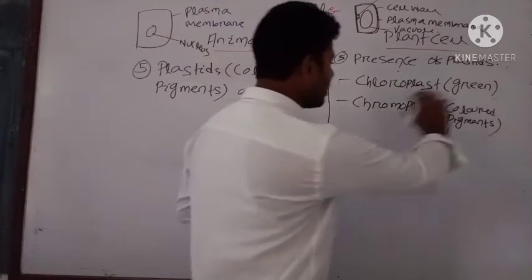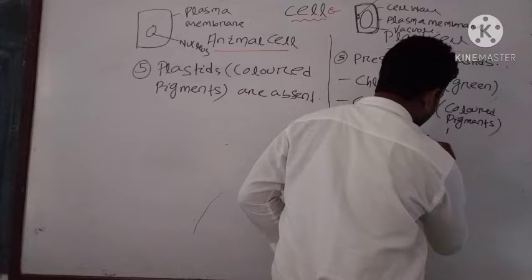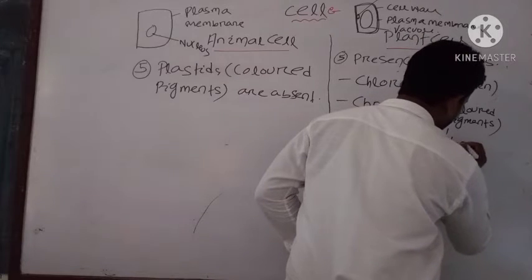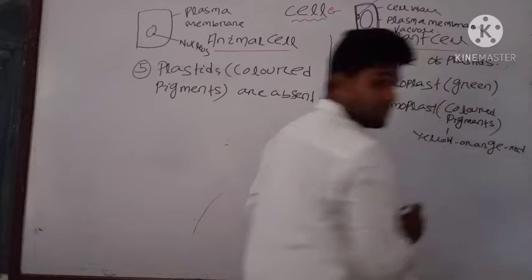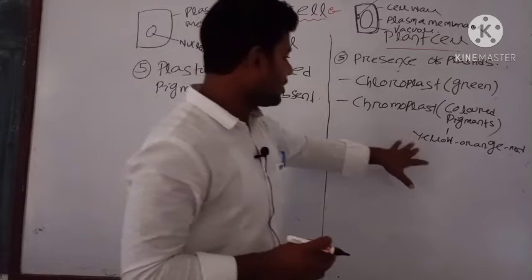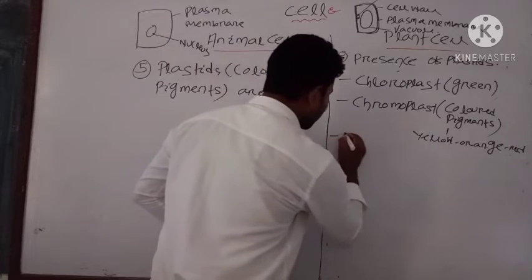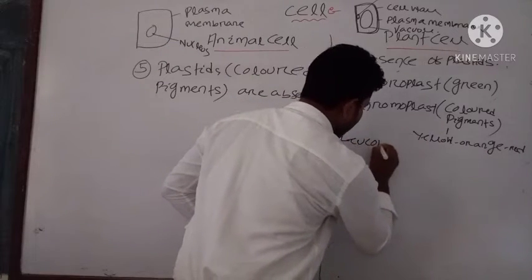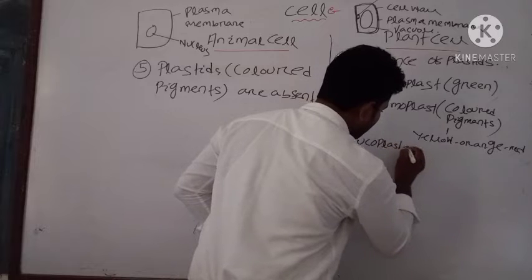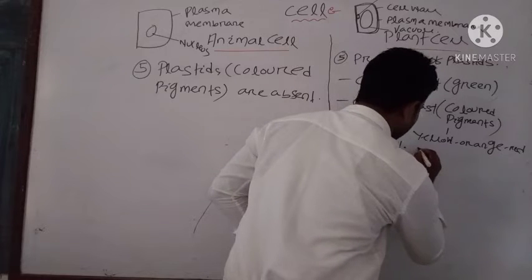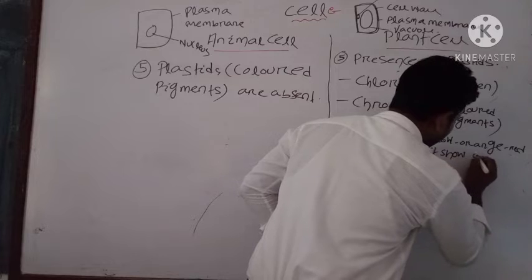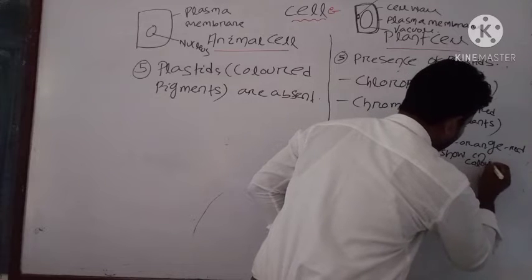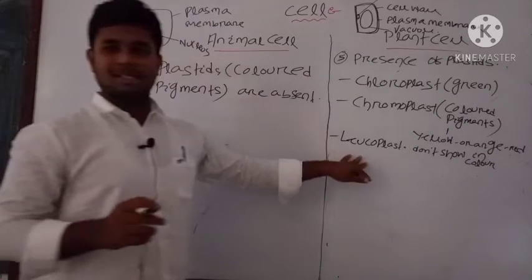Chromoplasts are usually colored pigments, having colors from yellow to orange to red. They show a variety of colors. Another plastid is the leucoplast, which does not show any color. Then what is the function of leucoplast?